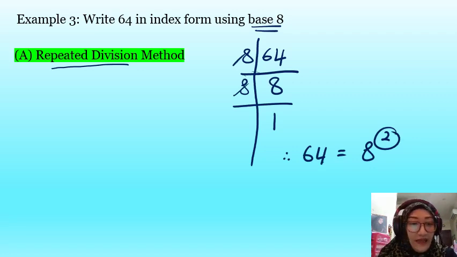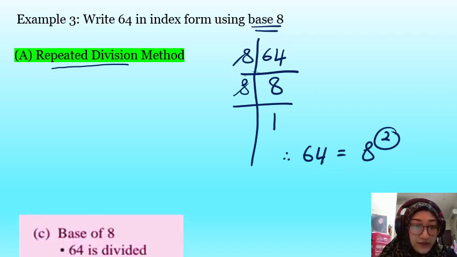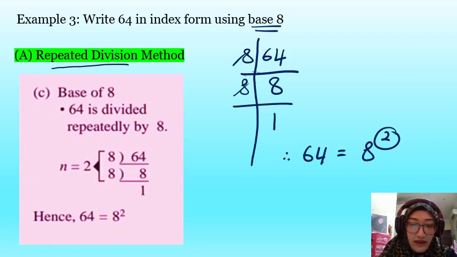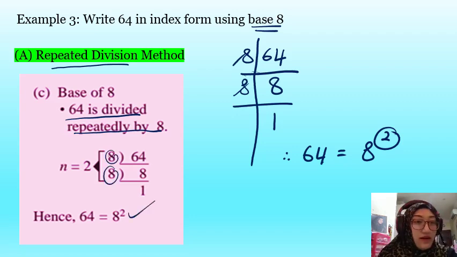Let's look at the working from the textbook. Is it the same as mine? Yes, it's the same. 64 is divided repeatedly by 8, so you divide until you get 1. The answer is 8 to the power of 2 because it's 2 times. Now let's look at method B.